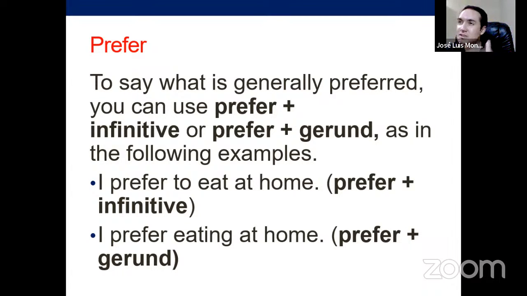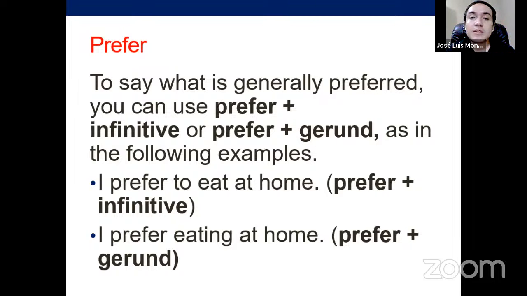But what we're changing here that is important is infinitive or gerund. Both work with prefer. Remember that with would rather, because it is a modal, we have to use the base form. I would rather do, I would rather go, I would rather eat at home. But you don't use base form with prefer. With prefer, you have to use infinitive or gerund. Okay, I prefer to go, I prefer going. I prefer to buy, I prefer buying. And again, this is not when you have choices or options.